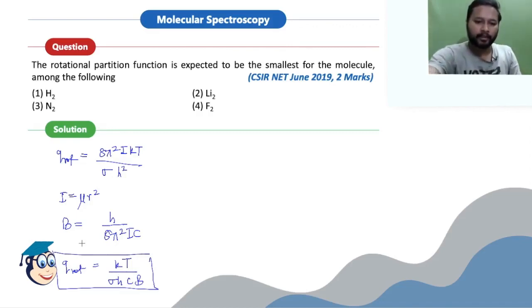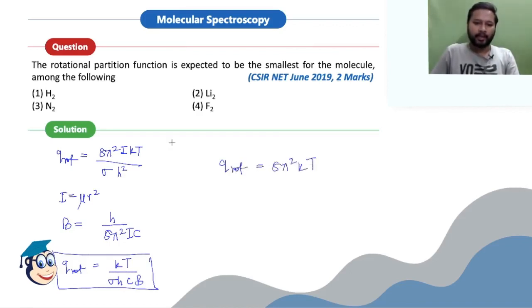This equation relates your rotational partition function with the rotational constant. But since that is not going to help us that much, we are going to relate this rotational partition function with the value of I. So if you put it over here, what you are going to expect is Q rotational equals 8 pi square k T, and in place of I I am going to write mu r square, divided by sigma h square.